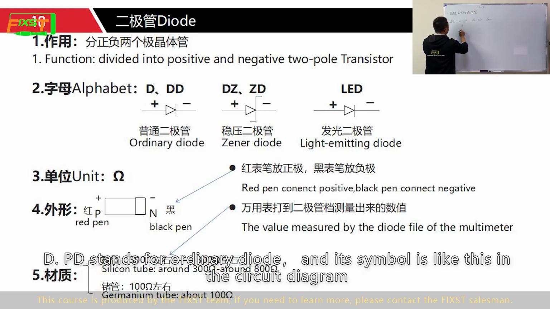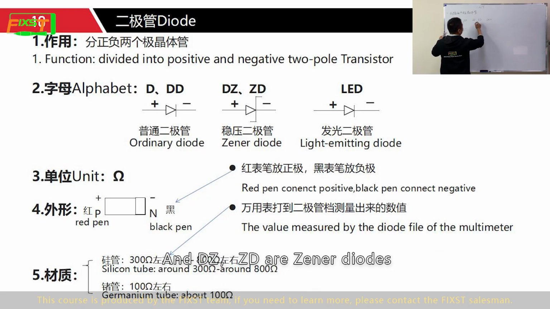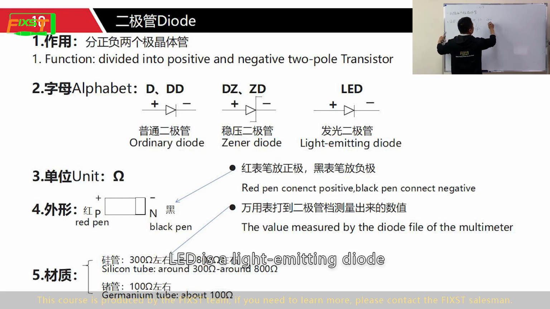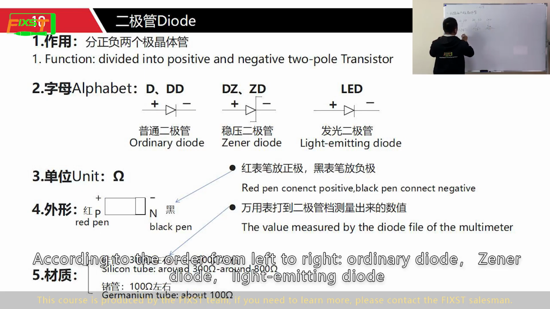D and PD stand for ordinary diode, and its symbol is like this in the circuit diagram. And DZ, ZD are Zener diodes. LED is a light-emitting diode. According to the order from left to right: ordinary diode, Zener diode, light-emitting diode.